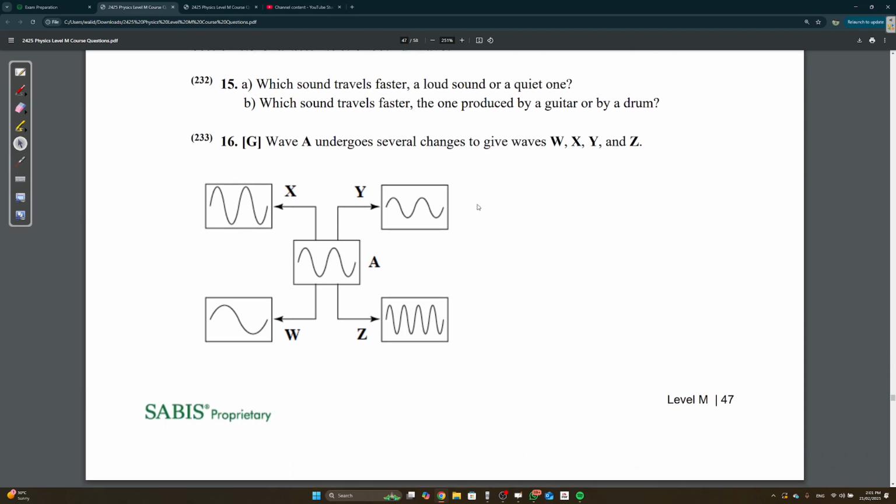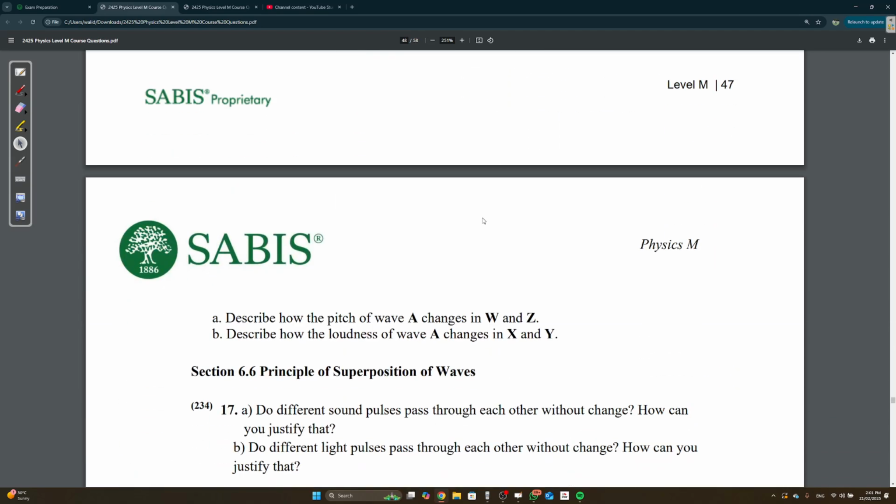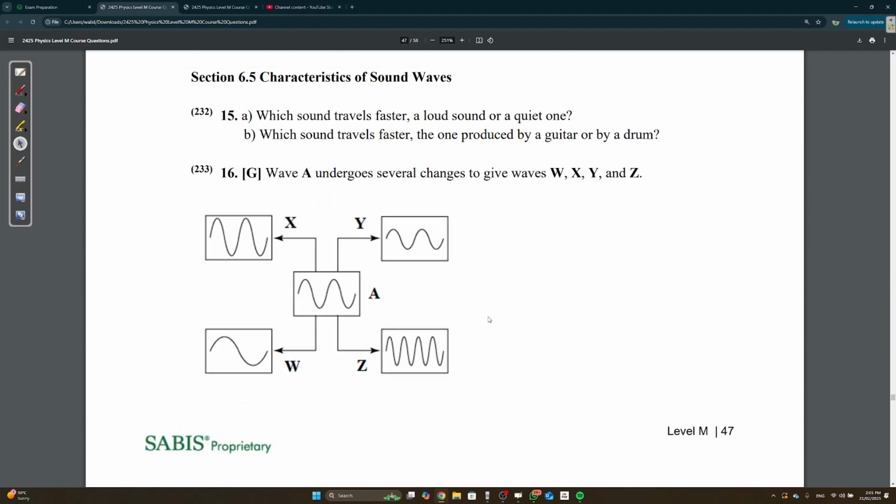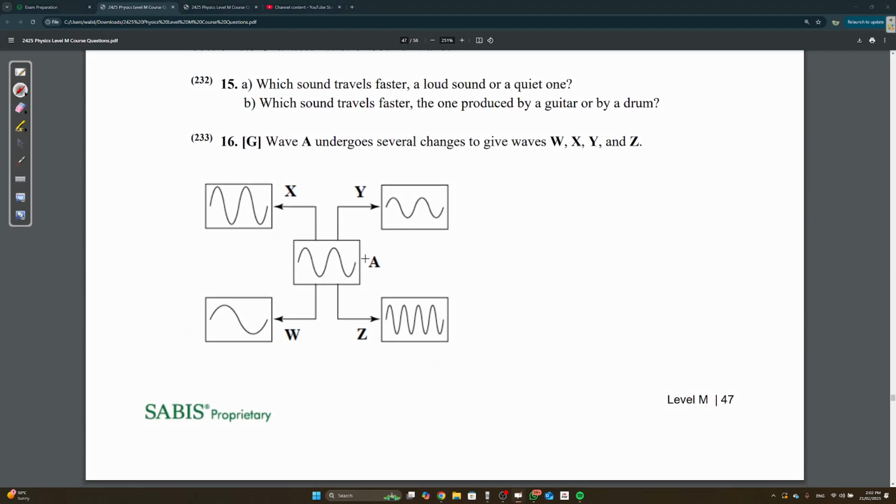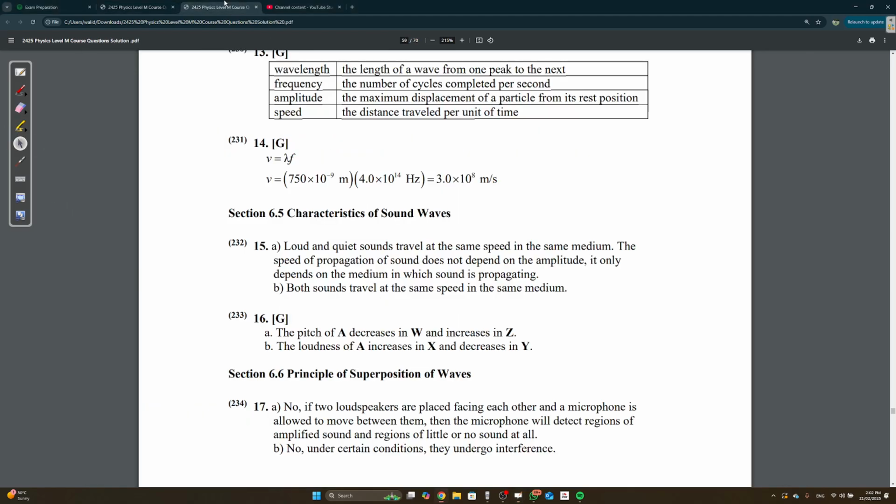Wave A undergoes several changes to give W, X, Y, and Z. Describe how the pitch of A changes in W and Z. Let's see. Pitch depends on frequency. Which is higher pitch, this one or this one? Actually, it's this one, right? Here there's a higher frequency. W has a lower frequency than A, but Z has a higher frequency than A.